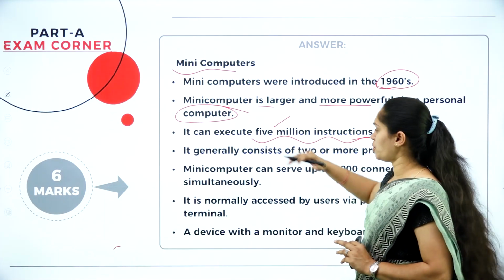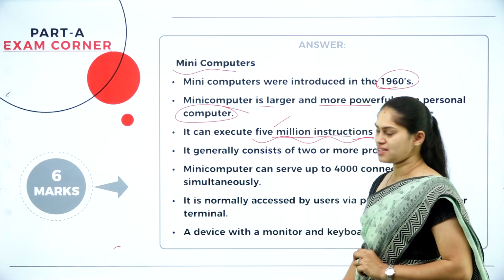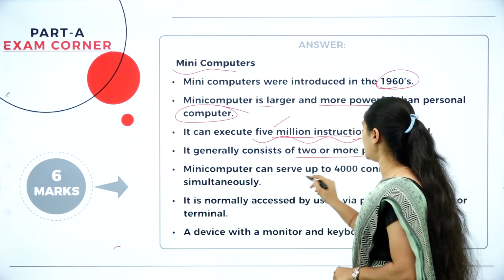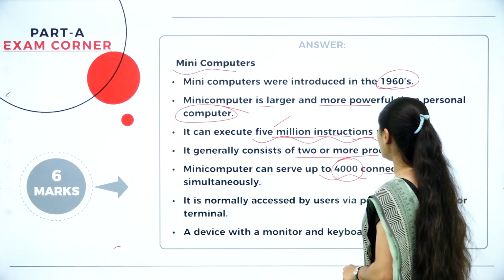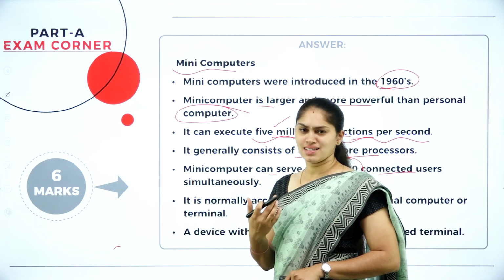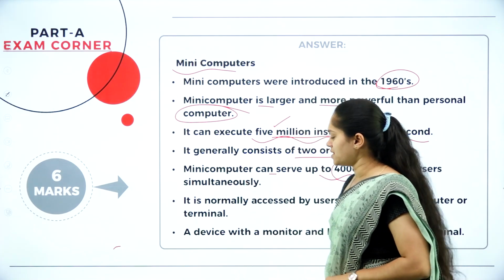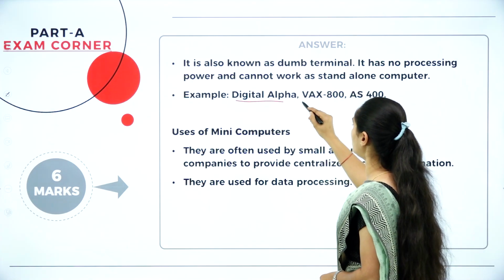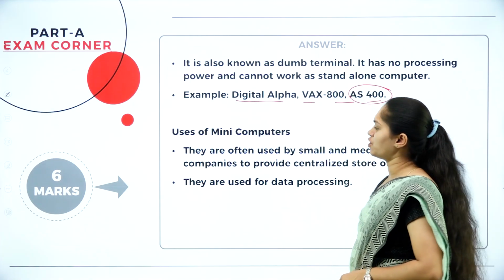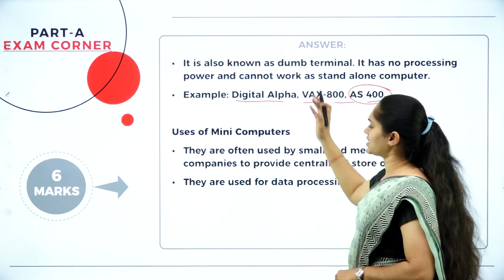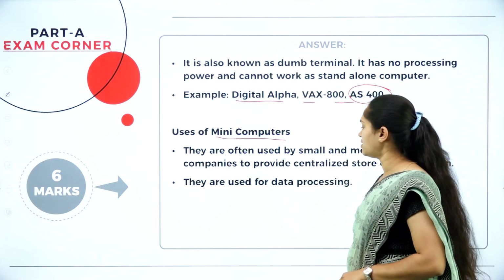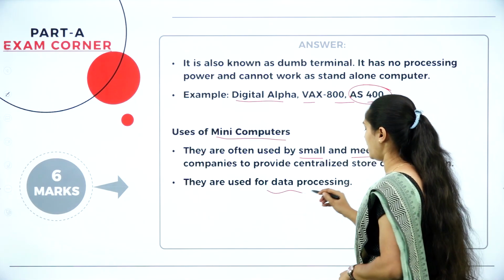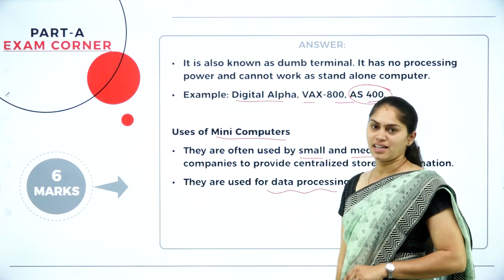It is able to process 5 million instructions per second, and it also consists of 2 or more processors, and it can serve up to 4,000 connected users simultaneously. This is multi-user, not for the personal computer. Some examples are Digital Alpha, VAX 800 and AS 400, which come under the minicomputer. You can use it in small and medium size organizations, and mainly for the purpose of data processing.